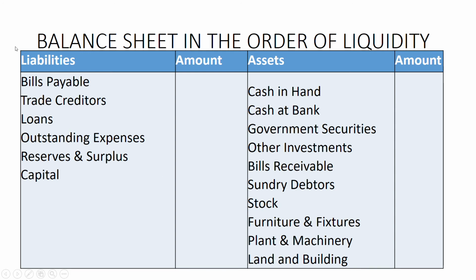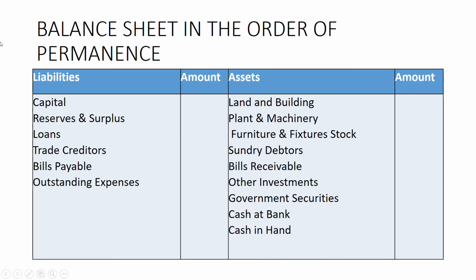When a balance sheet is prepared in the order of liquidity, the most liquid assets come first, then come the current assets, then come the long term assets or fixed assets. Similarly, on the liability side, we are following the order of urgency of payment, where bills payable comes first, then come the trade creditors, loans, outstanding expenses, reserves and surplus, and capital.